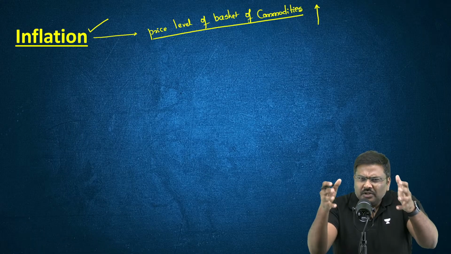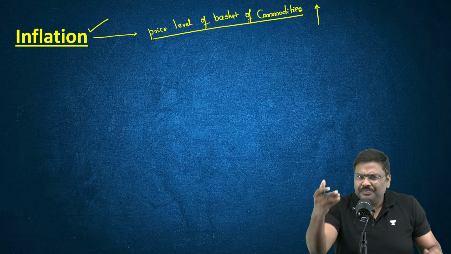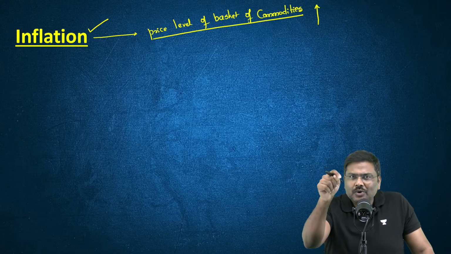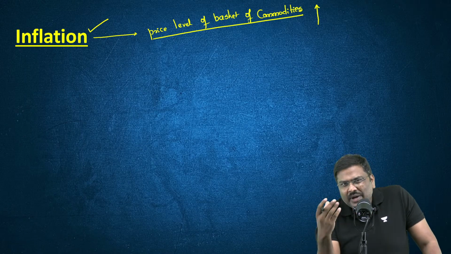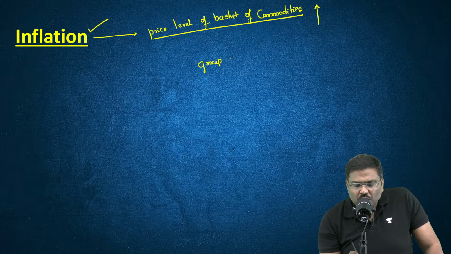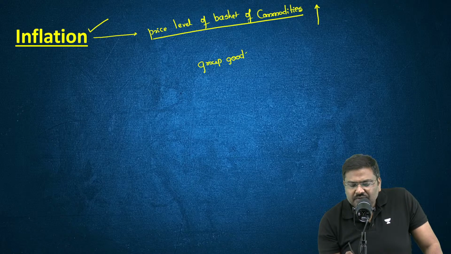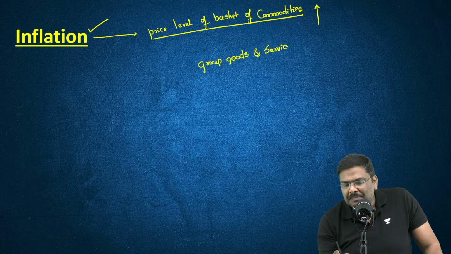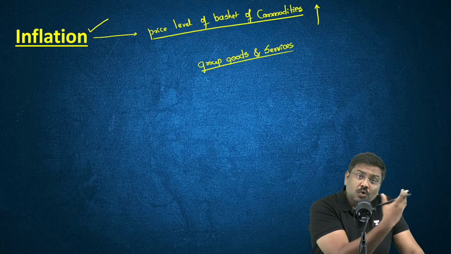Imagine, in a household. Why imagine? All of you will follow this. In your own life, in your own household, you will purchase a group of goods and services from the market. Basket means simply this. You will purchase a group of goods and services.